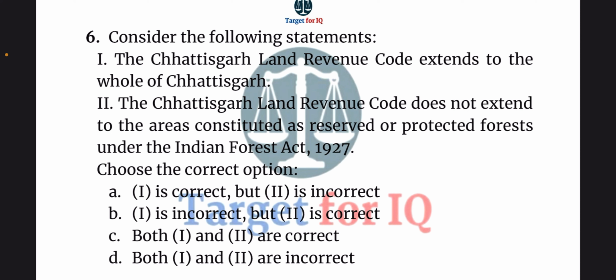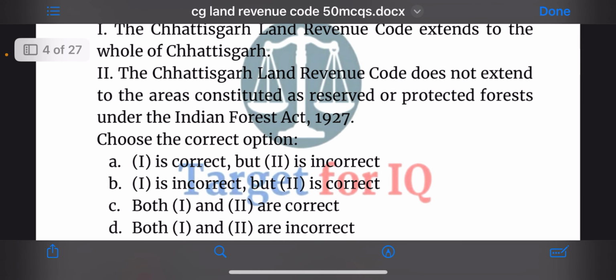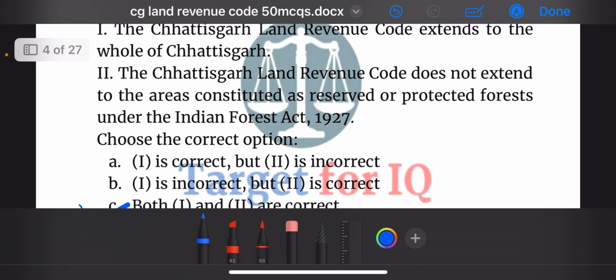Next question. Consider the following statements. The first statement is the Chhattisgarh Land Revenue Code extends to the whole of Chhattisgarh. And the second statement is the Chhattisgarh Land Revenue Code does not extend to the areas constituted as reserved or protected forests under the Indian Forest Act 1927. So now out of the given two statements, you have to choose the correct option. The options are A. First is correct but second is incorrect, B. First is incorrect but second is correct, C. Both first and second are correct, or D. Both first and second are incorrect. The correct answer is option C. Both first and second are correct.